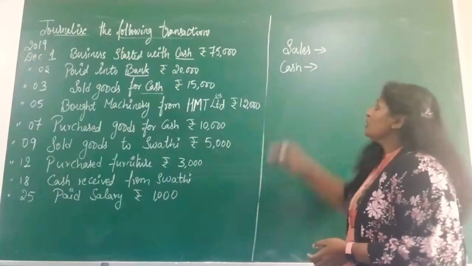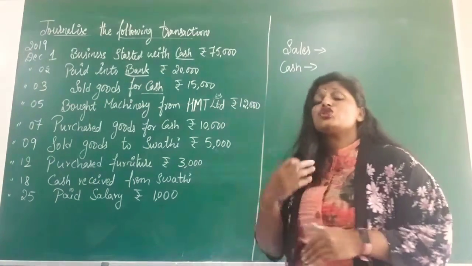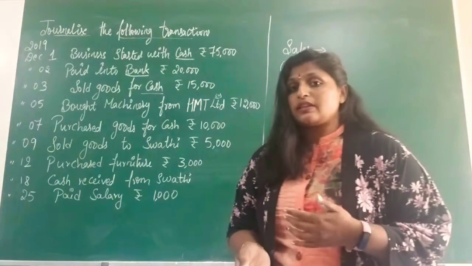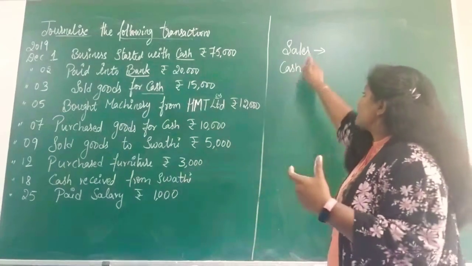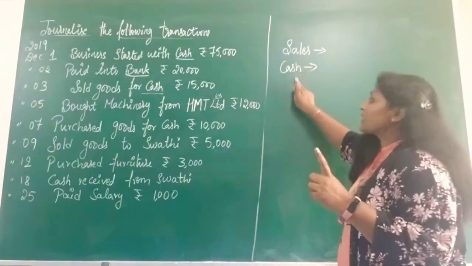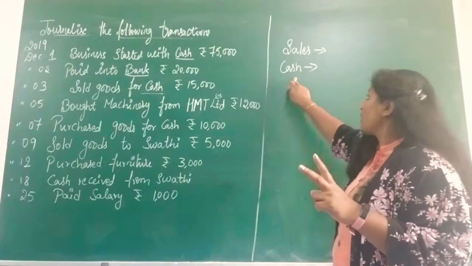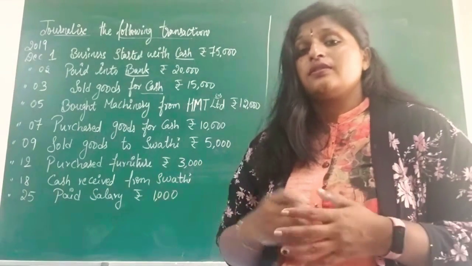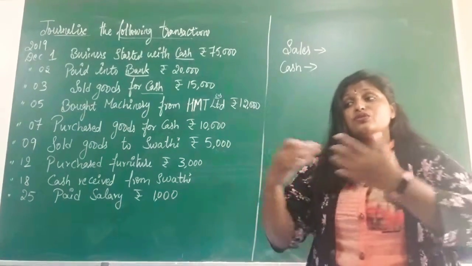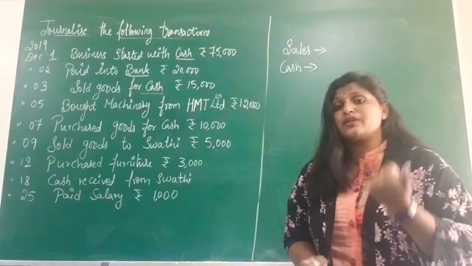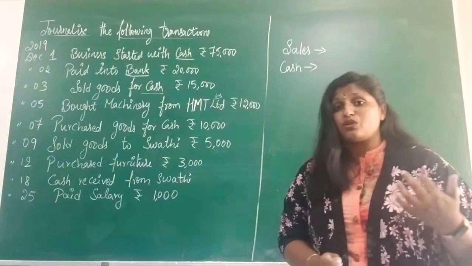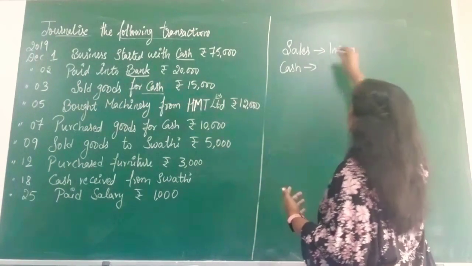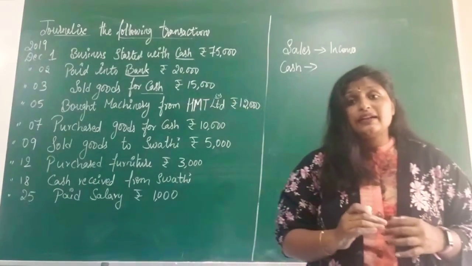One is sales, since goods have been sold. Sales account is one aspect, cash account is the second aspect. Now, sales belongs to which classification? When you sell something, what are you going to receive? Certain returns, certain income. Is it right? So sales belongs to income and gains.